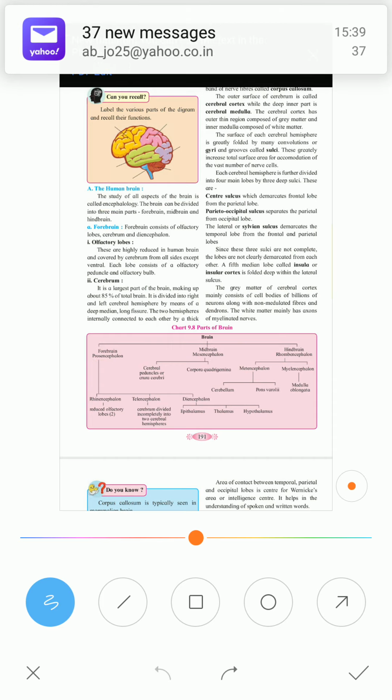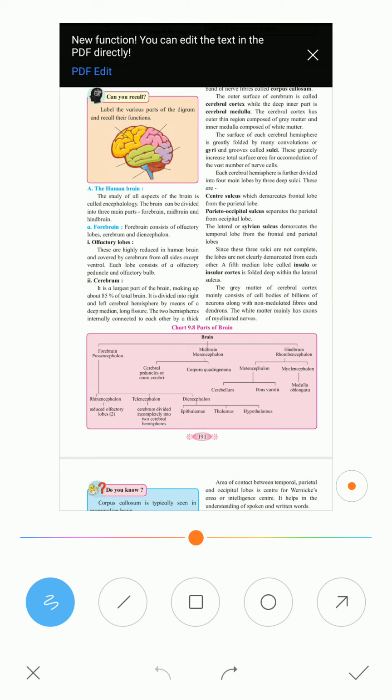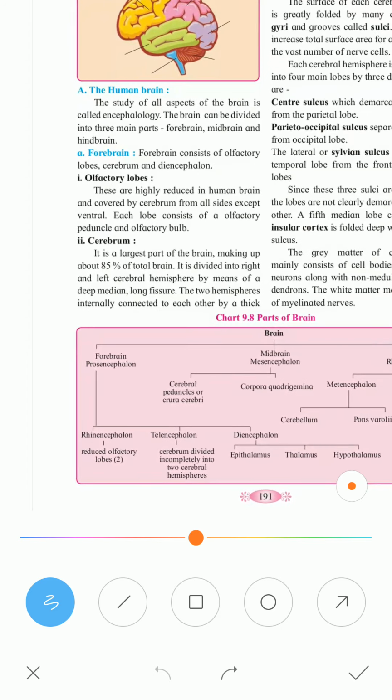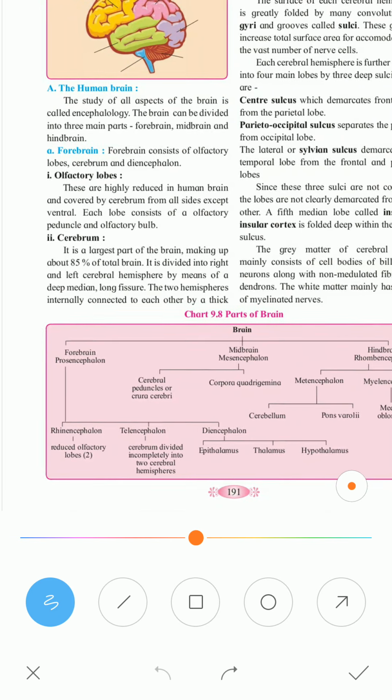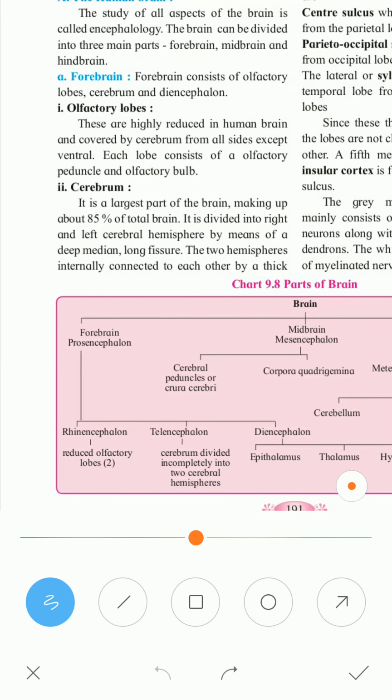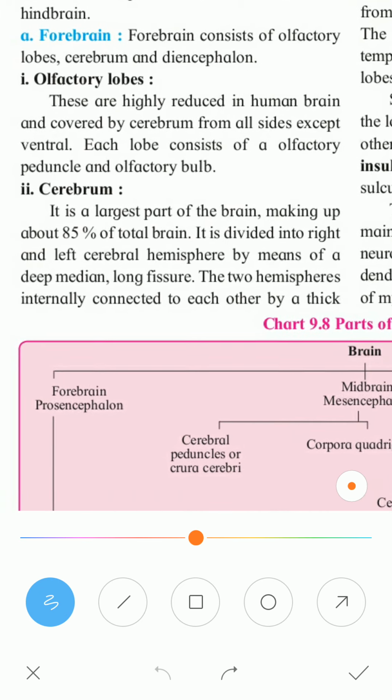We will start here with the forebrain. The forebrain is divided into three parts. One is the olfactory lobe. The olfactory lobe is related to the sense of smell, and in human beings it is not well developed. It is quite reduced.